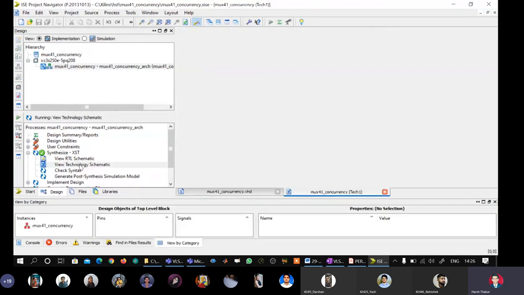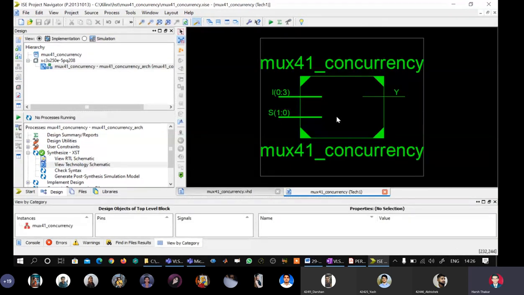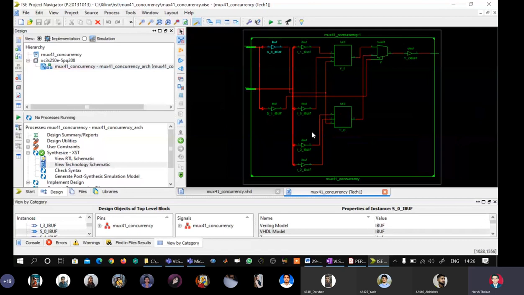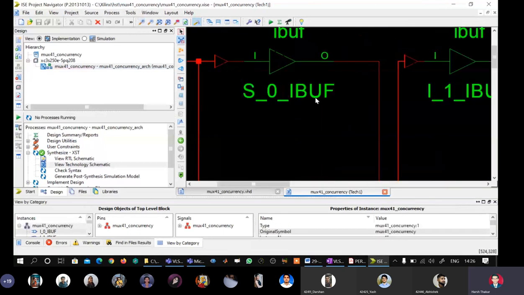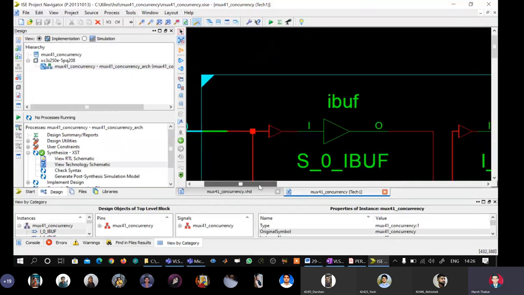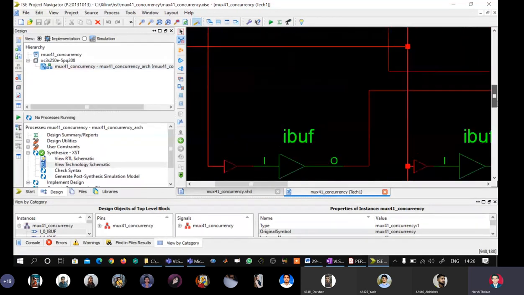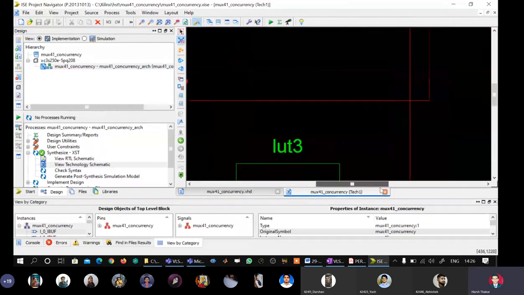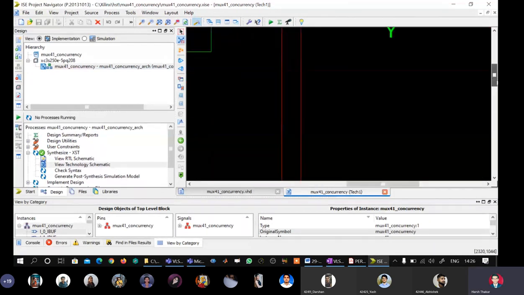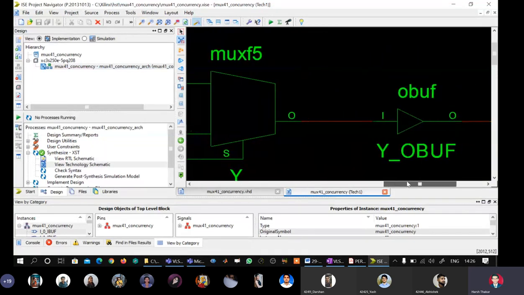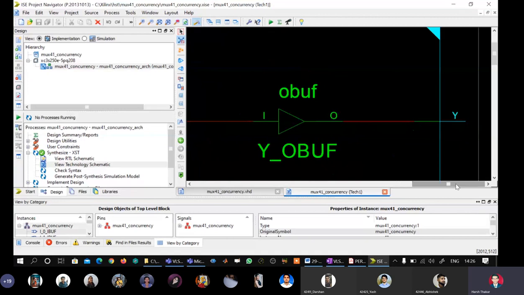So I double click technology schematic. Again, the same box. When I go inside, I get some details. When I say zoom to full view, I am seeing something which we saw last time. So here, if we see, there are input buffers because every signal enters into the FPGA chip through an input buffer. And at the same time, all the outputs go outside the chip through an output buffer. Here we are able to see the multiplexer's output goes to the output buffer and that comes outside the chip.